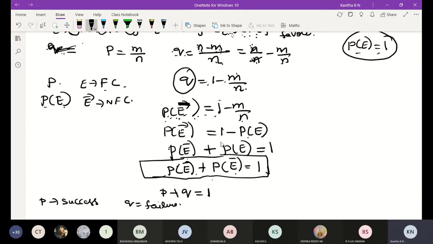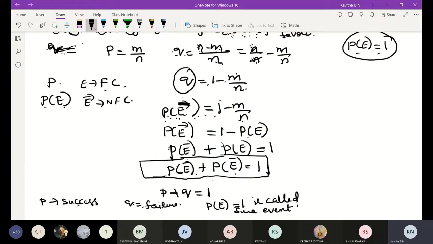P is referred to as the probability of a success, and Q is referred to as the probability of a failure. Okay. Then if probability of E is equal to 1, E is called a sure event.